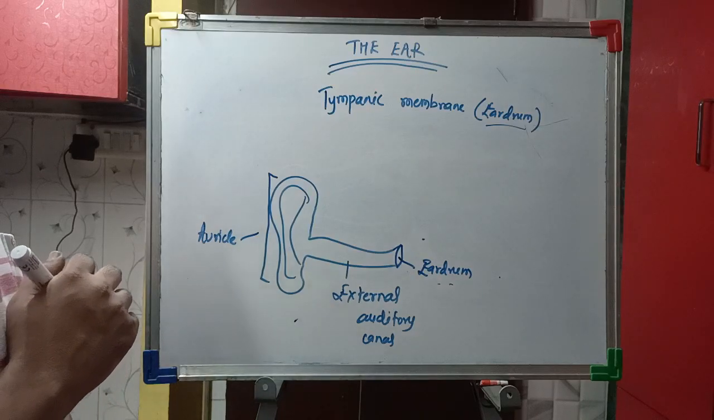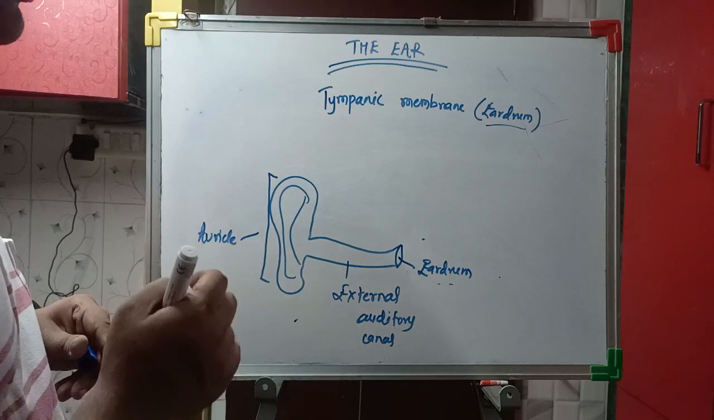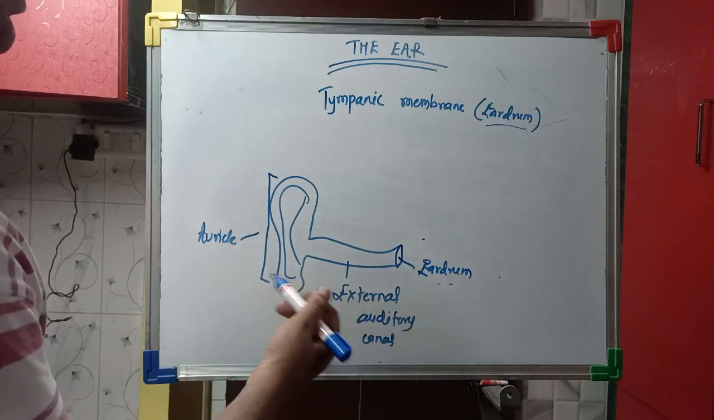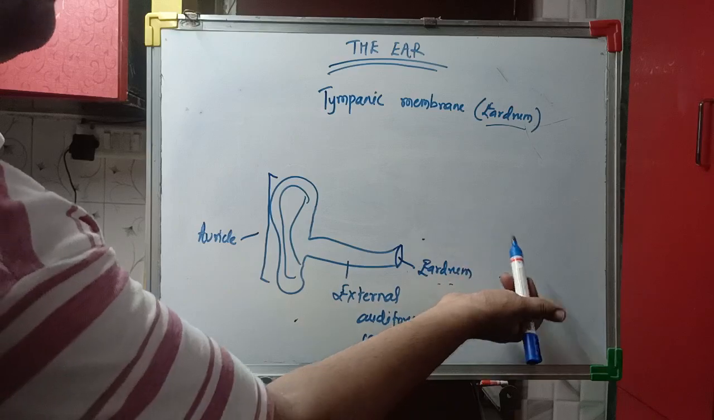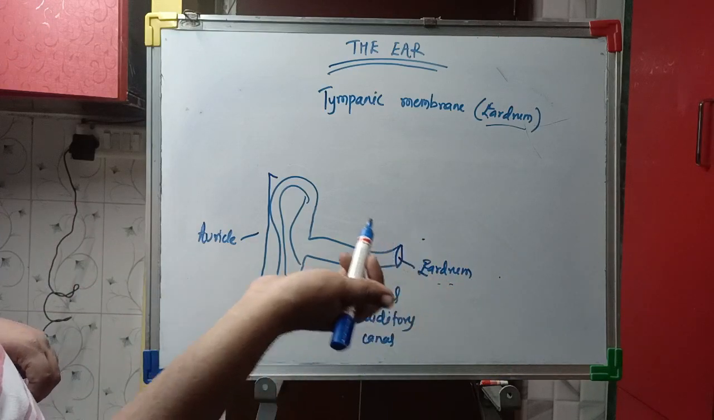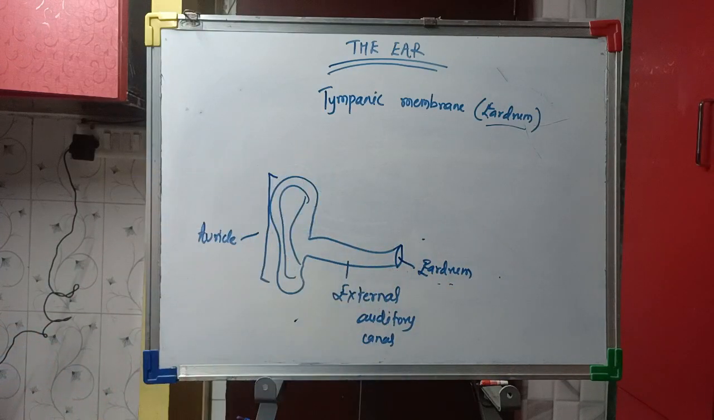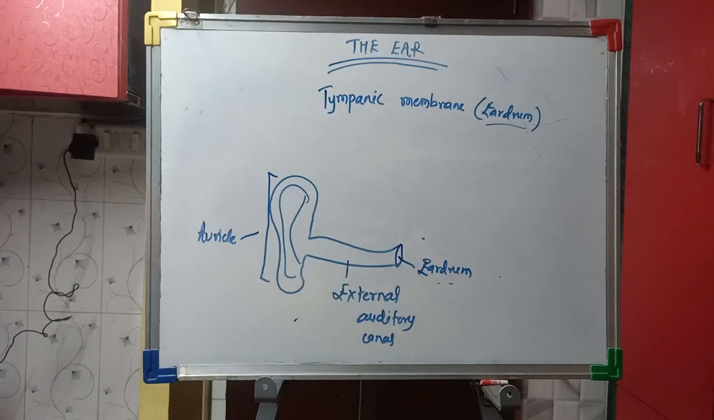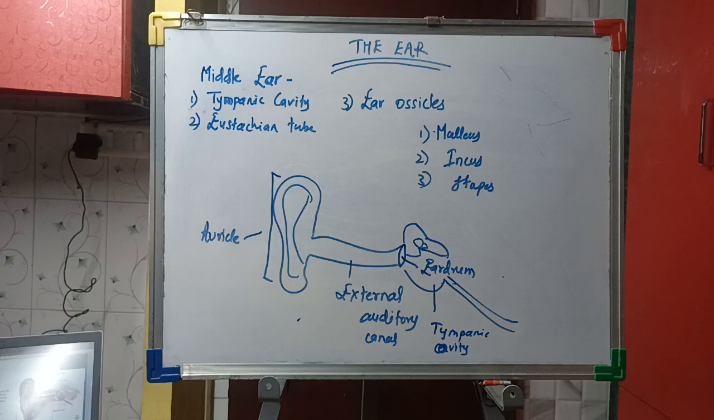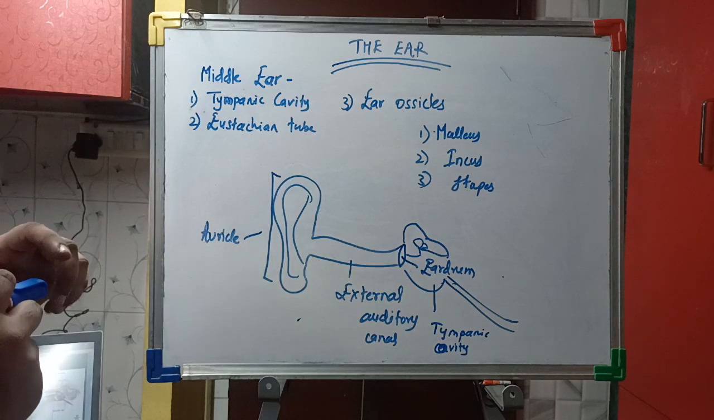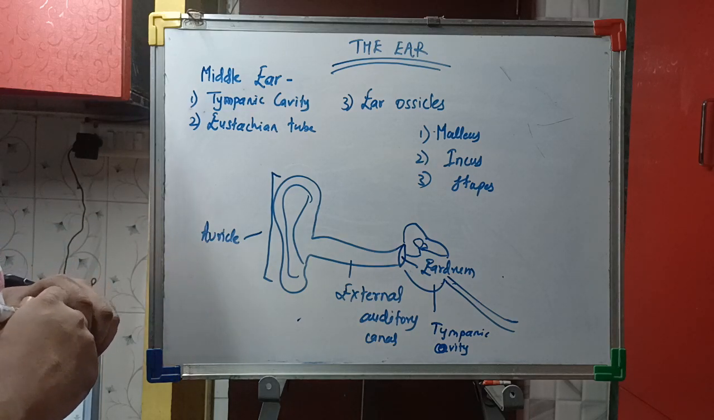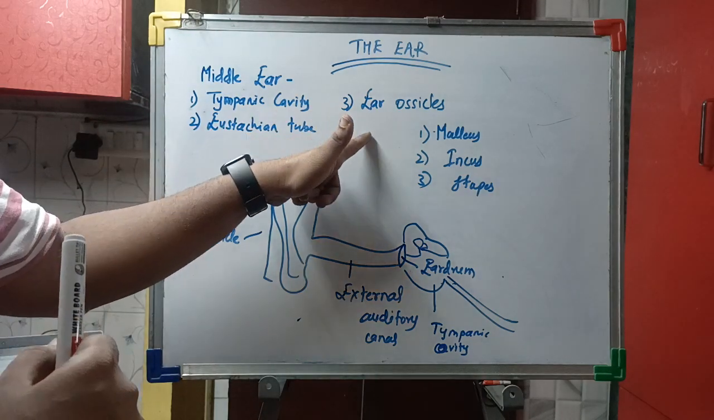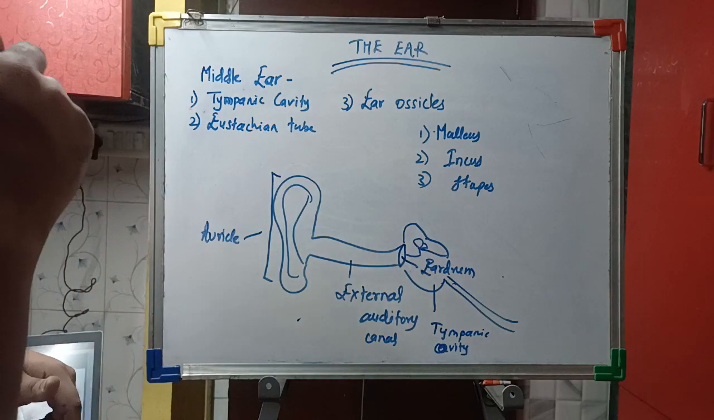Here we will see the tympanic membrane, which is also called the eardrum. The eardrum divides the external ear and the middle ear. The function of the eardrum is to receive the sound waves and amplify them. Here we will see about the middle ear. The middle ear consists of the tympanic cavity, eustachian tube and ear ossicles, also called the bony ossicles or the ear bones.